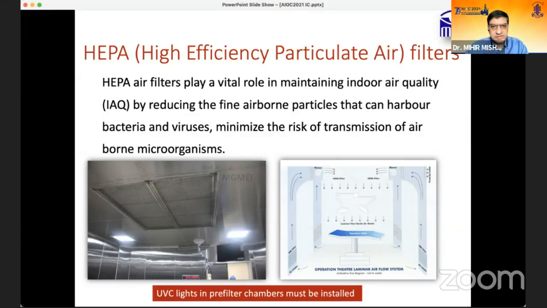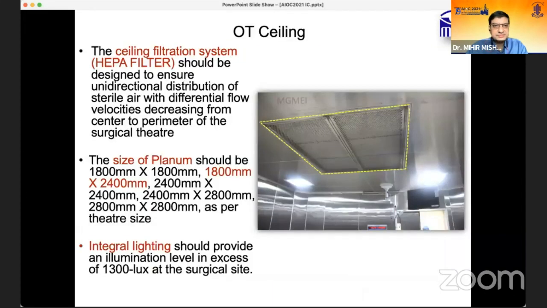The HEPA filter has a vital role in maintaining indoor air quality by reducing fine airborne particles that can harbor bacteria and viruses, minimizing the risk of transmission. So airflow is unidirectional, from the upper to the downside and to the sides. And UVC lights are used just to rule out any microorganisms and also viruses.